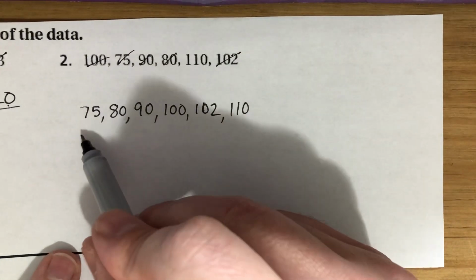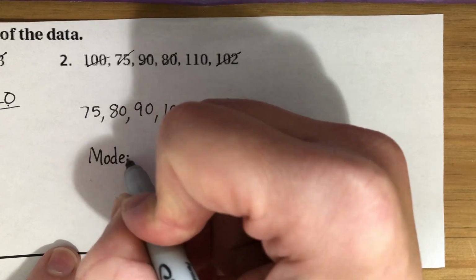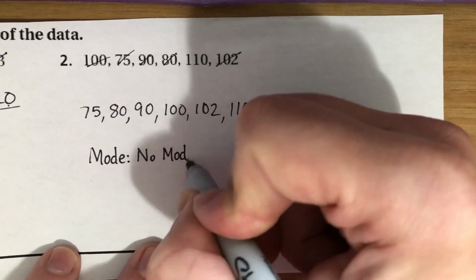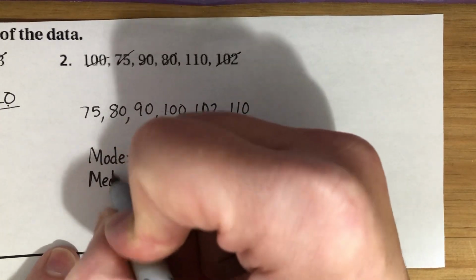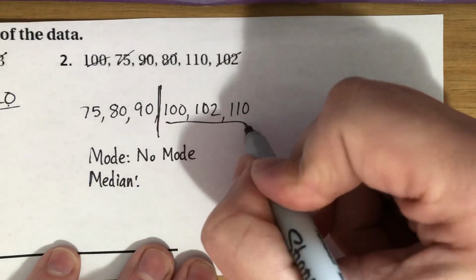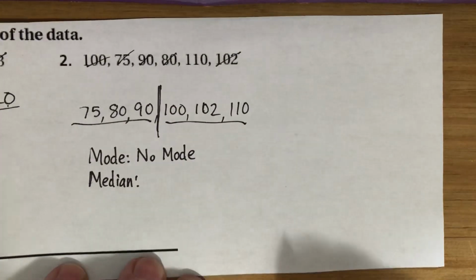So in this case, I don't see any numbers that were repeated. So what I'm going to write for my mode is no mode. And then as far as my median is concerned, I'm going to find the middle number. And I can see right there, there are 3 numbers to the right, 3 numbers to the left. My median comes between 90 and 100.